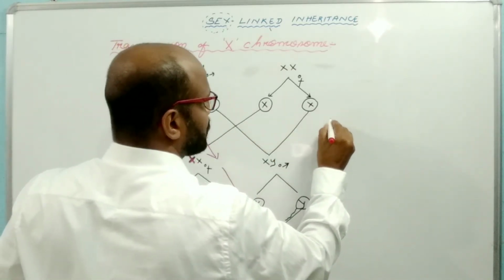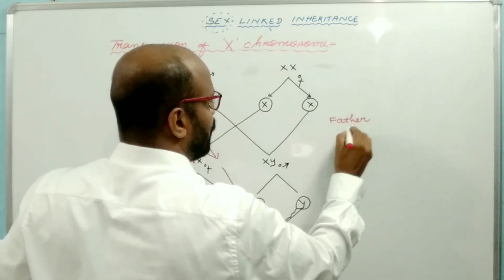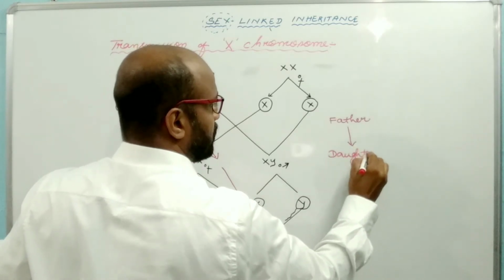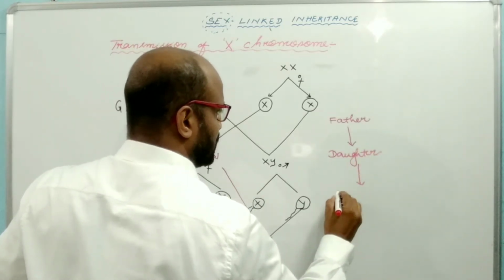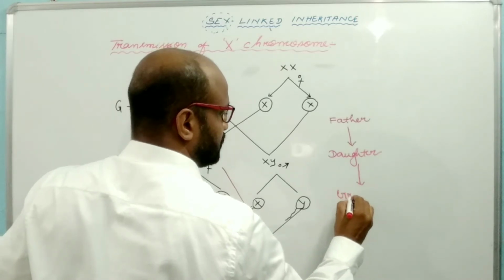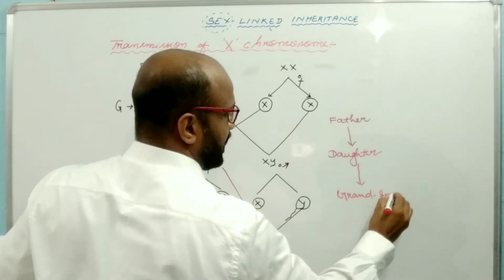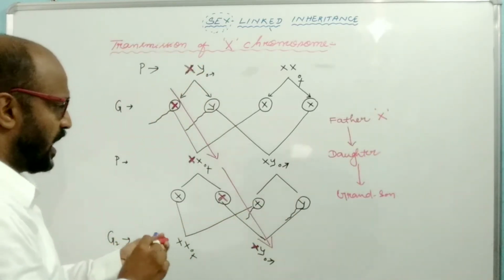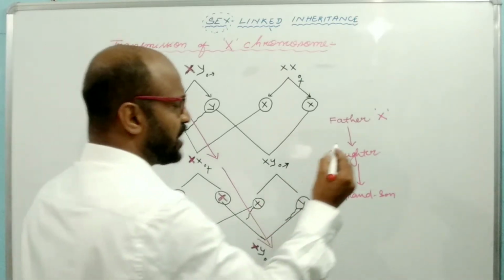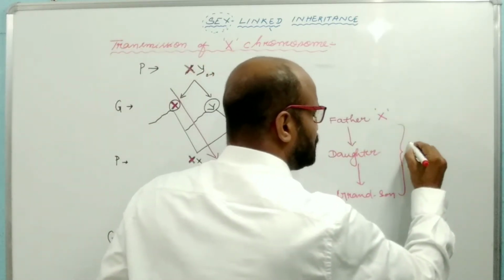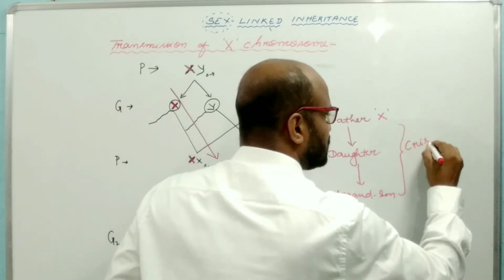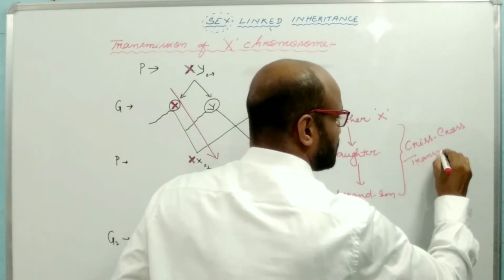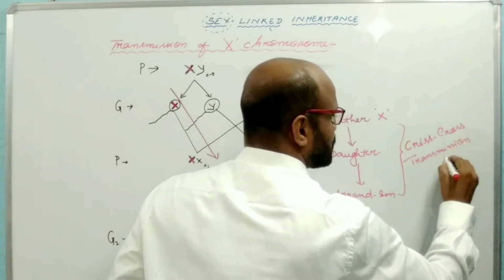So the movement of X chromosome from father to daughter and from daughter to grandson. Such movement of X chromosome is known as crisscross transmission.